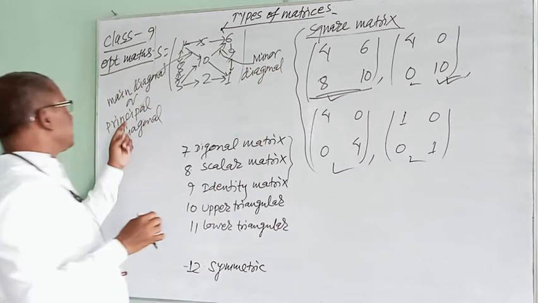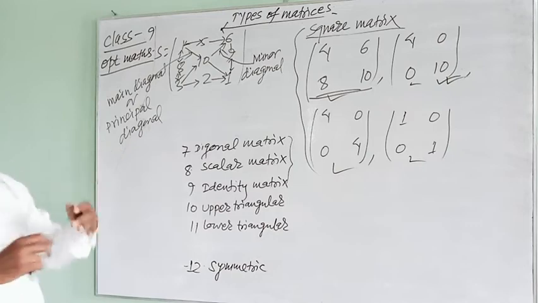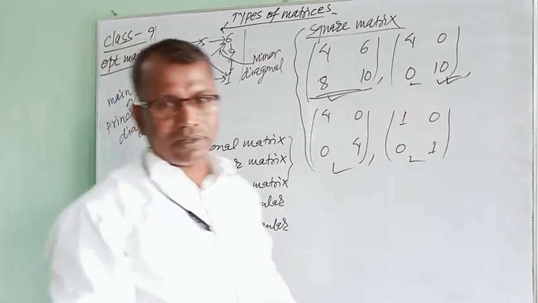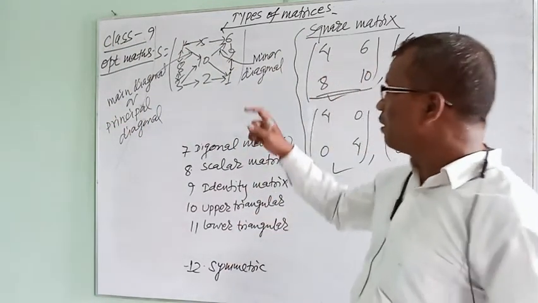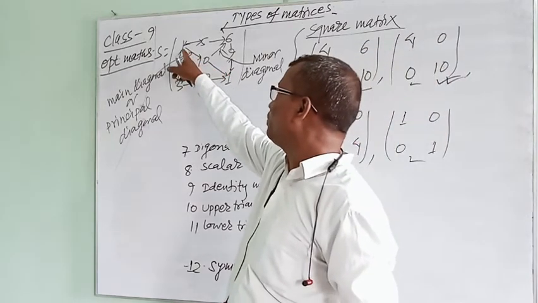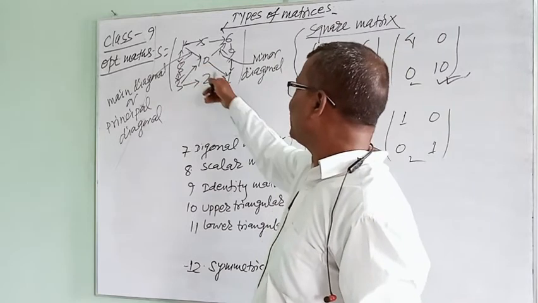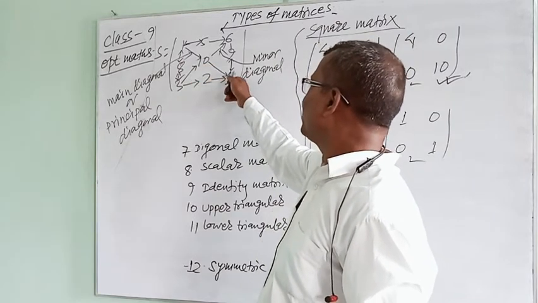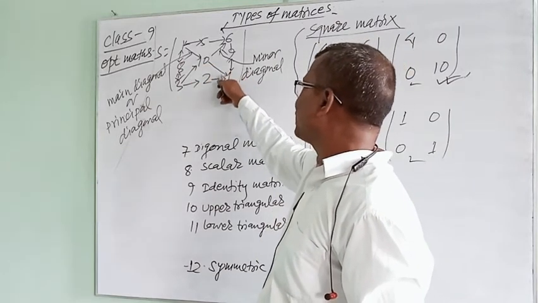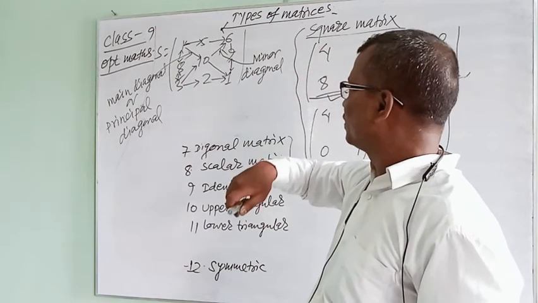Means principal diagonal and minor diagonal. The principal diagonal always starts from the first element of the first row and finishes on the last element of the last row or last column.